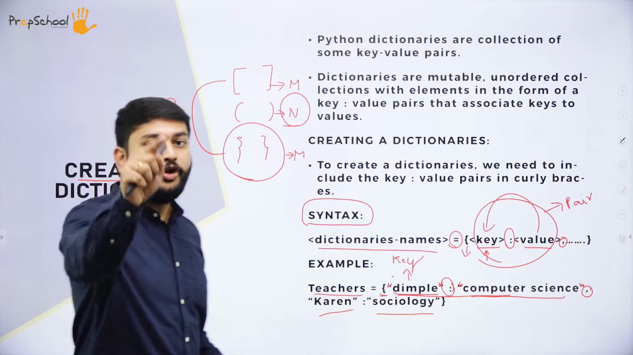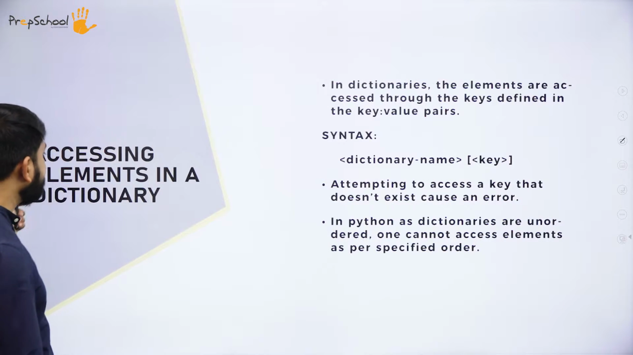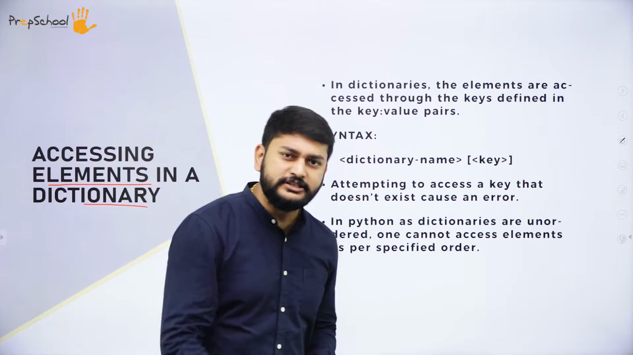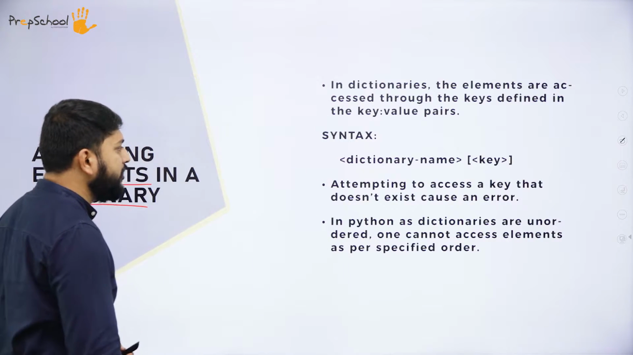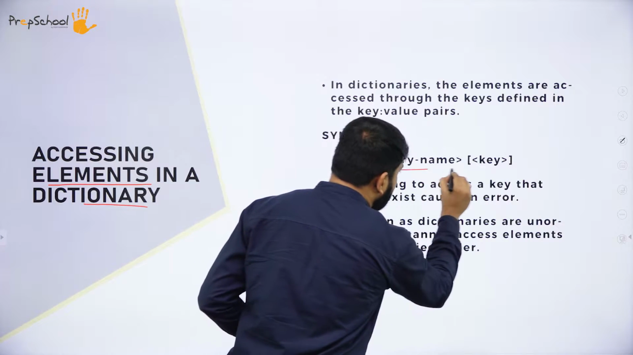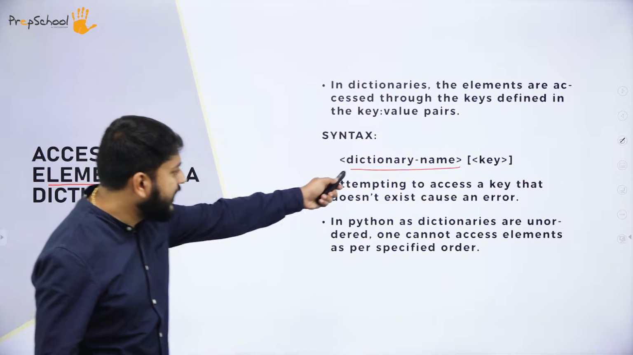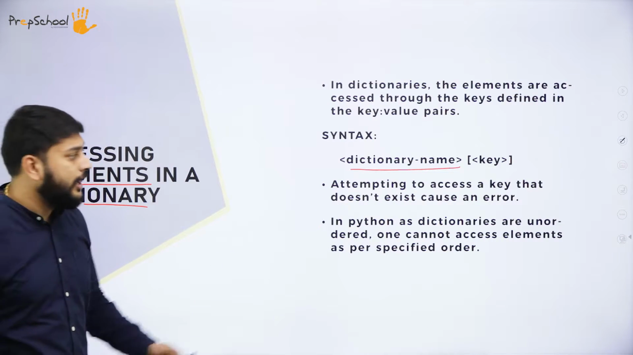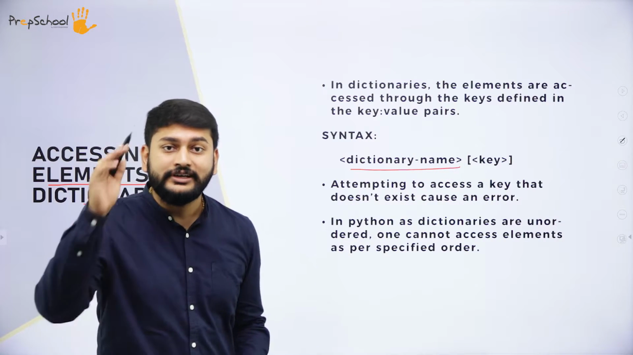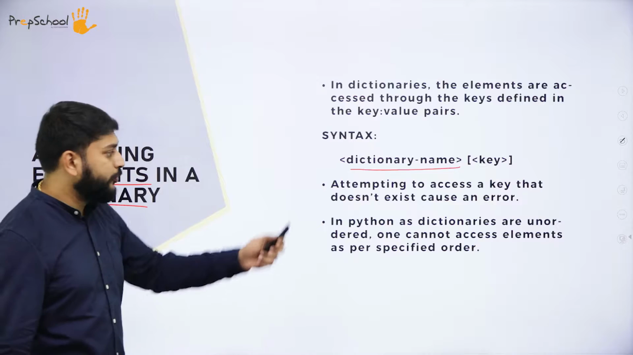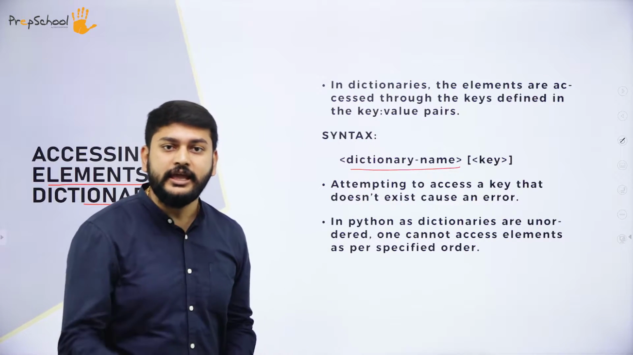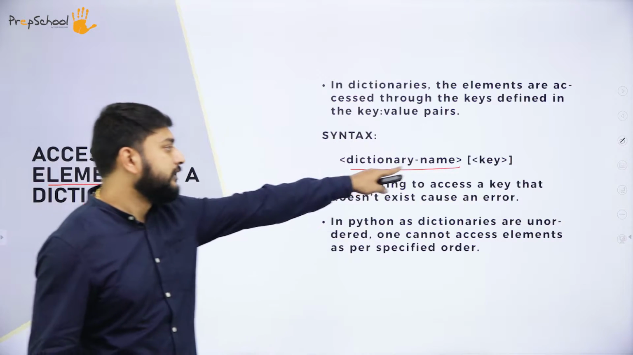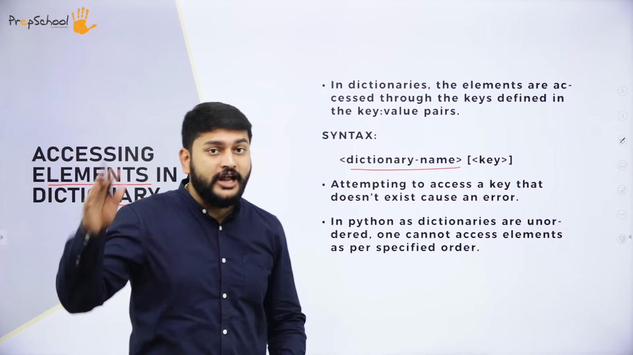Please remember that. Moving on to the next one. Accessing elements in a dictionary. How can I access? My dear students, you need to just remember this syntax. You have to give the name of the dictionary, followed by the key. Suppose I write the name of the dictionary and the key, then Python will give you the value of that particular key.